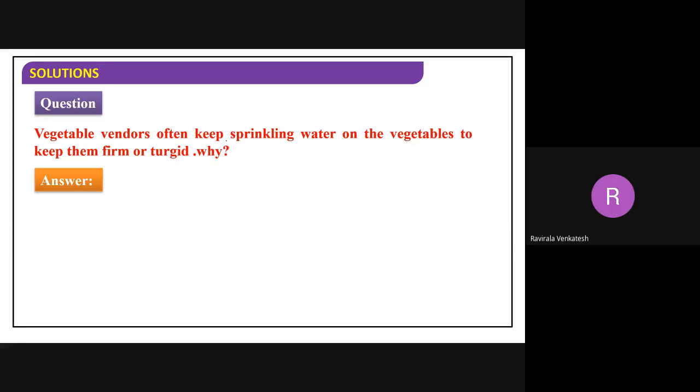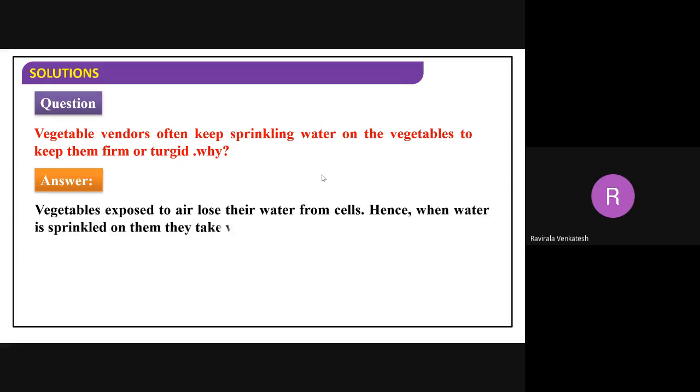Vegetable vendors often sprinkle water on the vegetables to keep them firm, because of water osmosis. Vegetables exposed to air lose water from the cells, hence when water is sprinkled on them, they take water into the vegetables by the osmosis process.